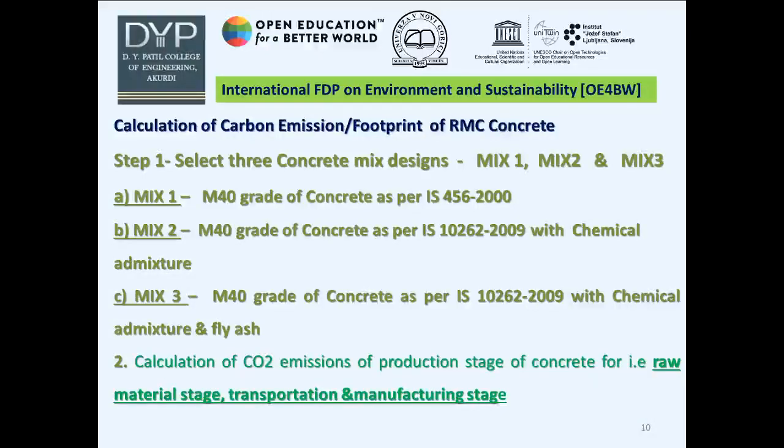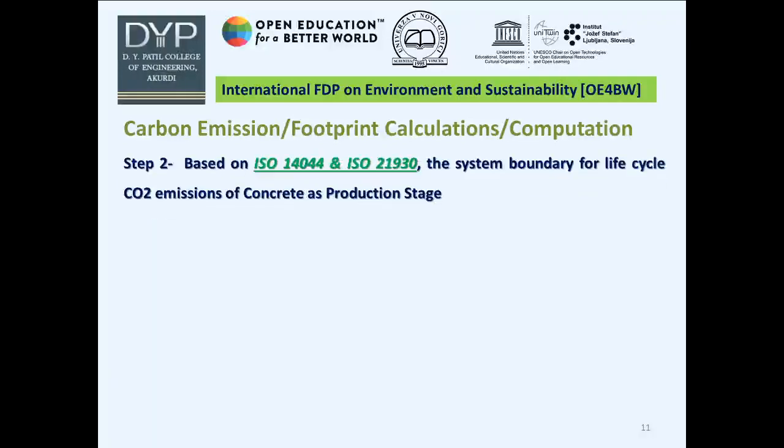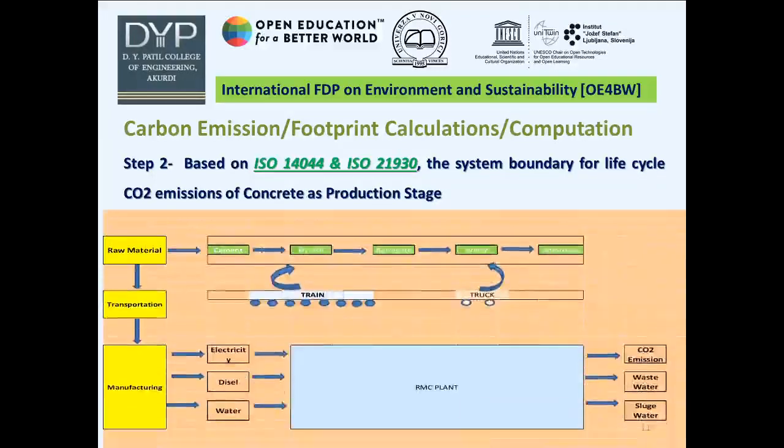Step 2, let us calculate the CO2 emission of the production stage of concrete, that is, the raw material stage, transportation and manufacturing stage. As per ISO 14044 and ISO 21930, the system boundary for life cycle CO2 emission of concrete at the production stage is raw material, transportation and manufacturing. The raw material, as we know, concrete is a mixture of cement, sand, fine aggregate, etc. In transportation, I restrict to two modes of transportation, train and truck. And in manufacturing, three forms of energy are required: electricity, diesel and water.